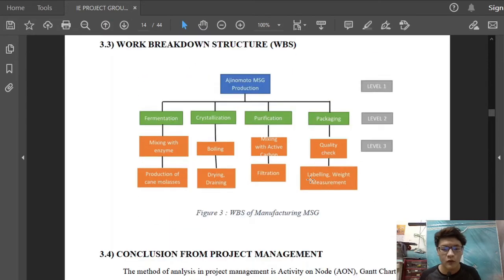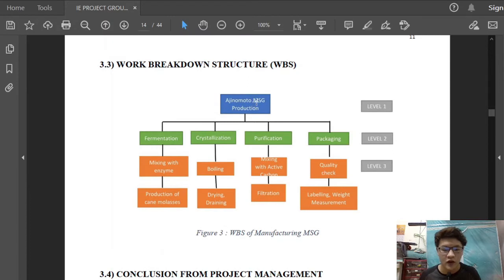This is the work breakdown structure. As you can see, MSG production is on top, and the 4 main manufacturing processes are on the bottom, which is level 2, and level 3 is all the smaller processes. The four main processes are fermentation, crystallization, purification, and packaging.